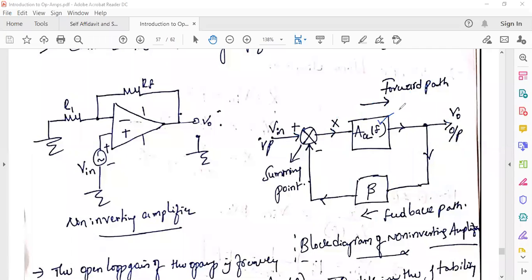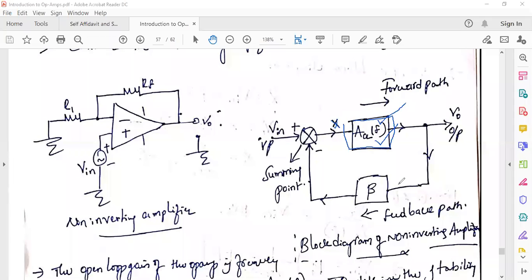So we already discussed. We already know that the gain of the path will be represented in the box only, right? We already discussed in control systems. So the value represented inside the block is nothing but the gain of that particular path. So if you take the output and ratio of your input x, suppose here the input to this block is x, the output of this block is V0. So V0 by x is A0 L of f, which is the gain or transfer function, right?